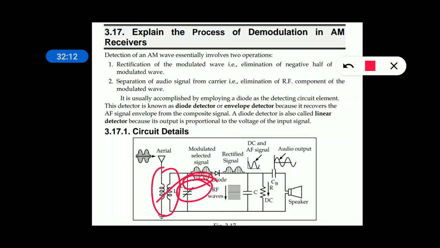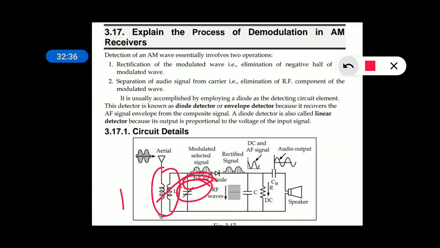But in practice, it is connected to the output of the IF amplifier. Here there will be an IF amplifier, the rear side of the IF amplifier is the mixer, and the rear side of the mixer is the RF stage, and below the mixer is the local oscillator, right?